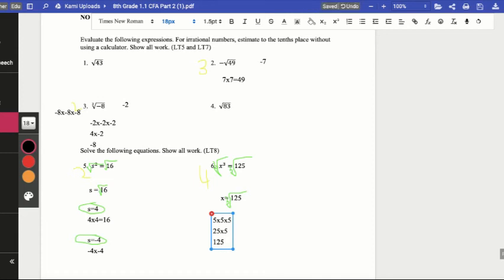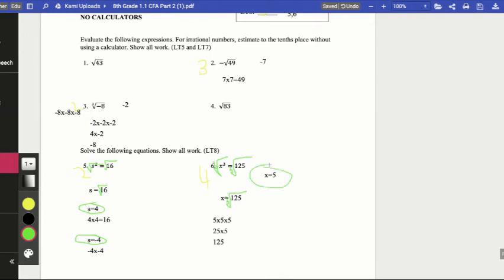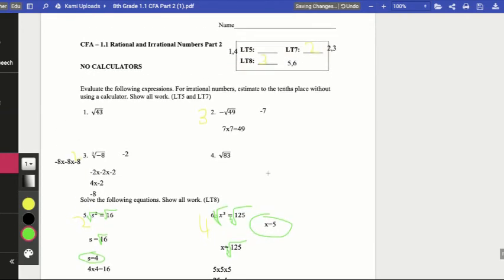So here, I do want to see you write x equals 5 for your final answer. I don't want you just circling 5. Remember, for a cube root, you only have one correct answer. Okay?